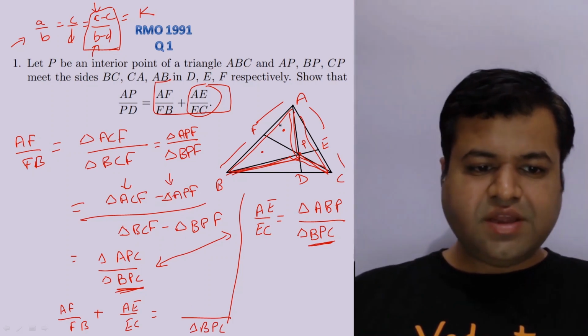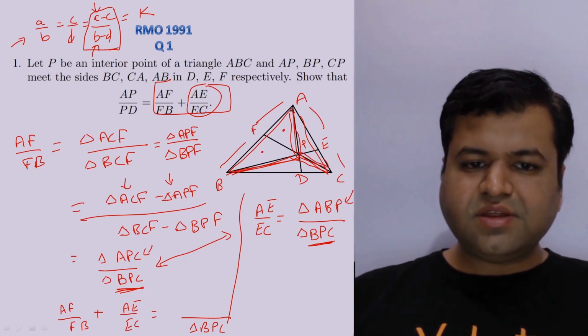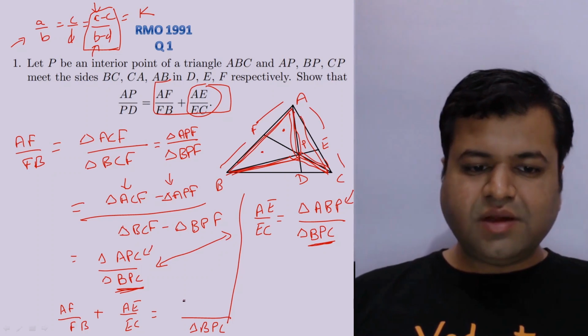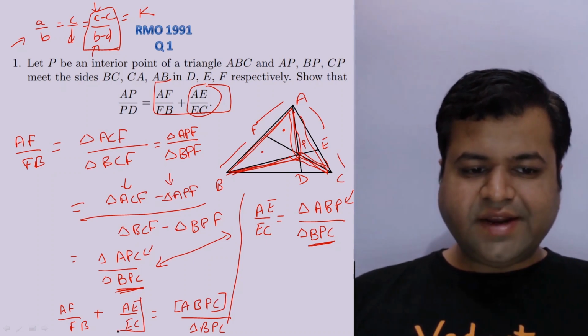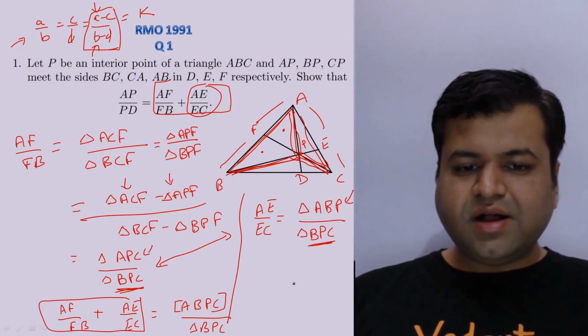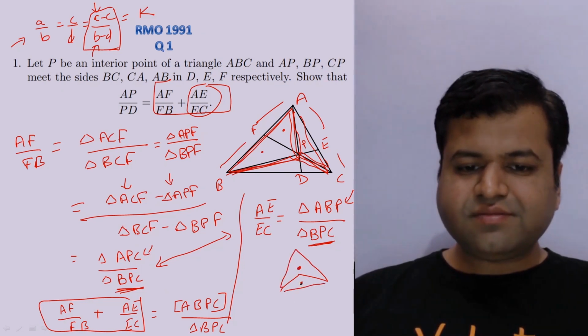And what is now the area of triangle APC and that of triangle ABP? This will again become the area of quadrilateral ABPC. So our right hand side is also equal to the area of this quadrilateral upon the area of this triangle BPC.